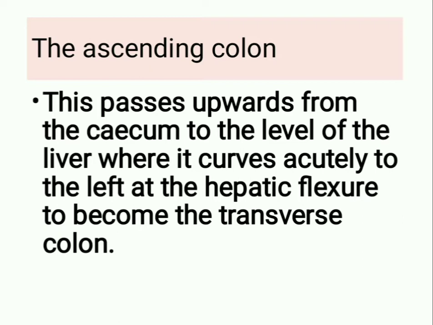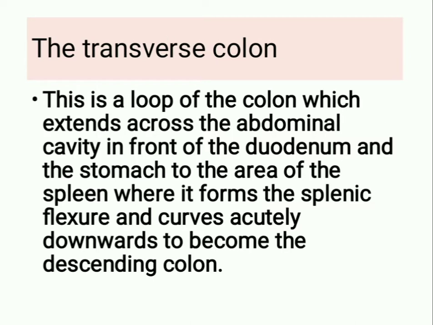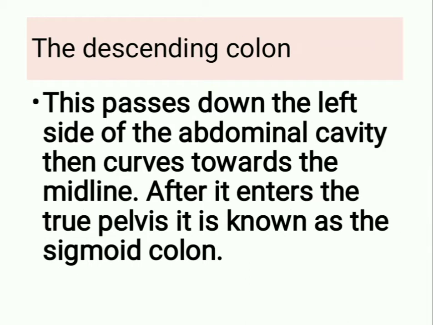The ascending colon. This passes upward from the cecum to the level of the liver where it curves acutely to the left at the hepatic flexure to become the transverse colon. Next is the transverse colon. This is a loop of the colon which extends across the abdominal cavity in front of the duodenum and the stomach to the area of the spleen where it forms the splenic flexure and curves acutely downwards to become the descending colon.